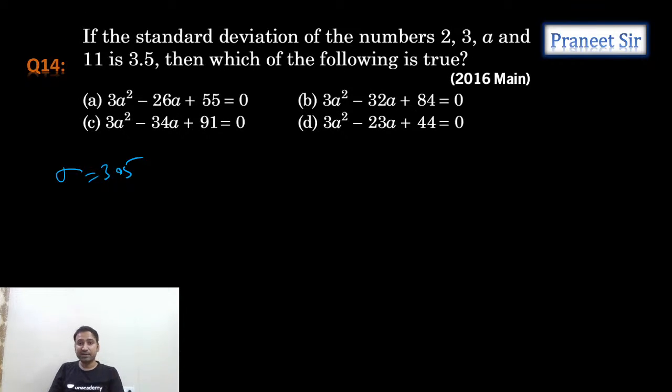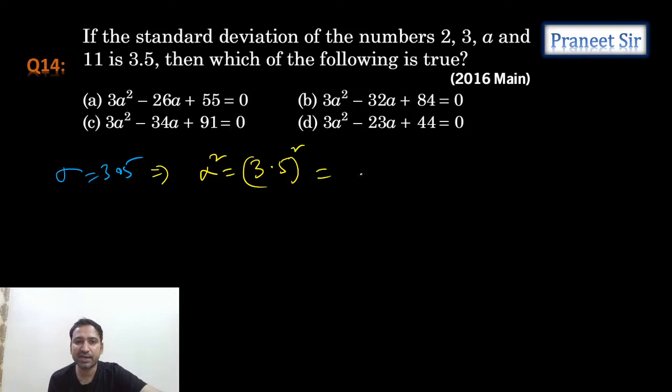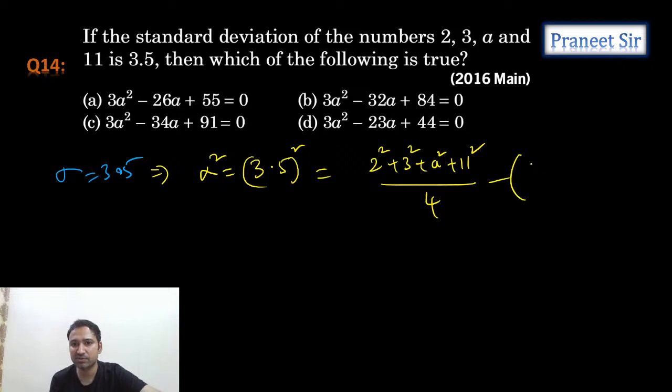Right. So guys, sigma is given as 3.5, so variance is 3.5 whole square. Let's apply the formula. Sigma square is equal to 3.5 whole square. This equals 2 square plus 3 square plus a square plus 11 square by 4, minus mean whole square. What is the mean, guys? 2 plus 3 plus a plus 11 by 4, whole square. Now multiply this equation by 16.